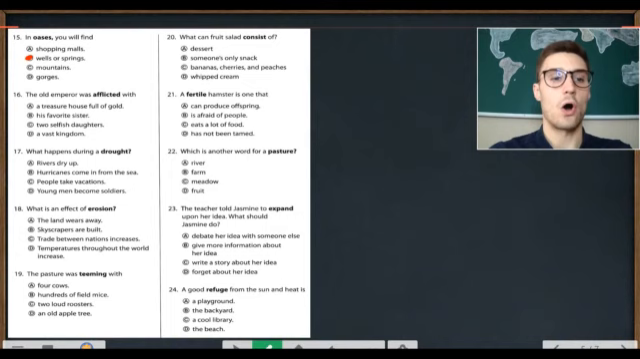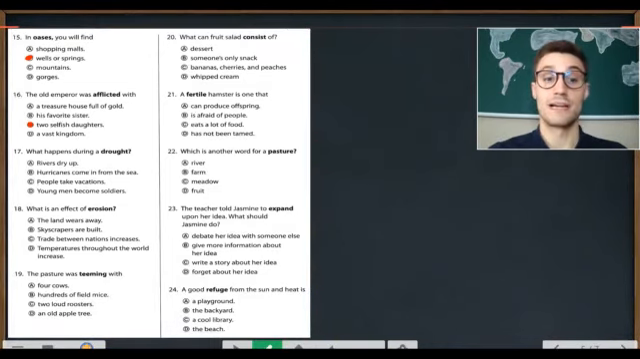16. The old emperor was afflicted with A. a treasure house full of gold. B. his favorite sister. C. 2 selfish daughters. D. a vast kingdom. The old emperor was afflicted with C. 2 selfish daughters.